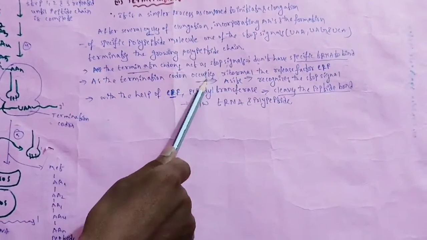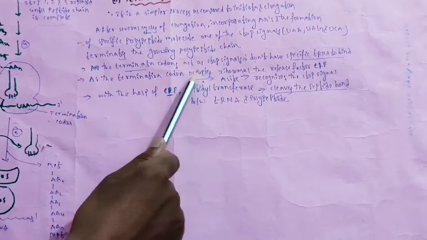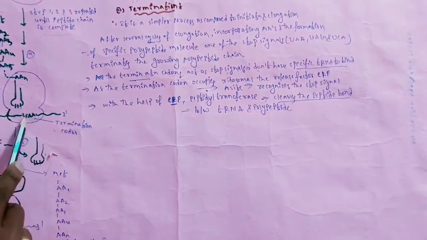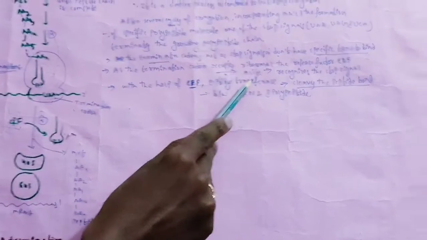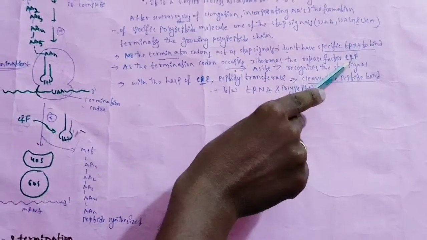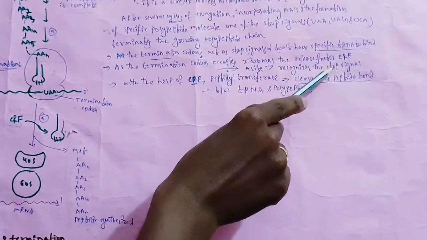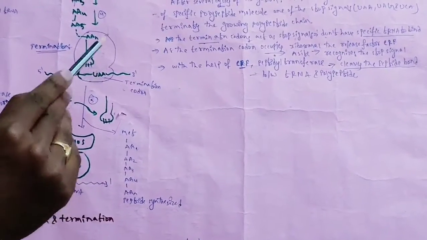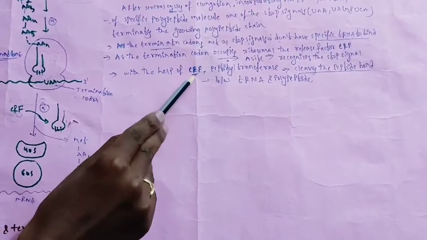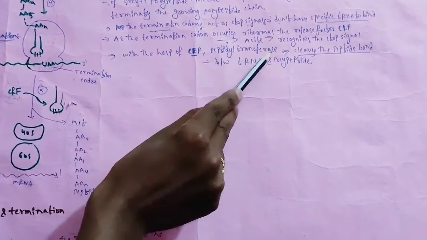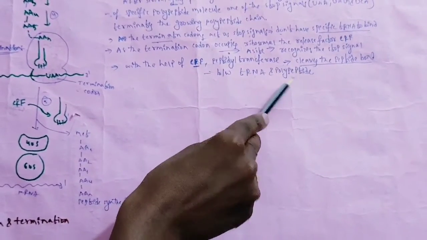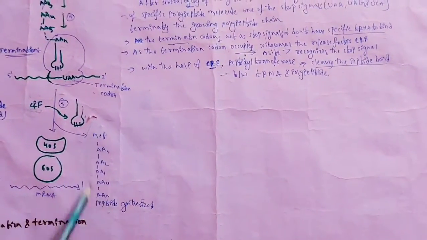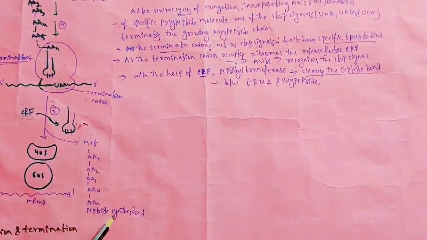As the termination codon occupies the ribosomal A site, the eukaryotic release factor recognizes this stop signal, and with the help of the eukaryotic release factor, the peptide transferase enzyme cleaves the peptide bond between tRNA and polypeptide. Hence the peptide, and then the protein, will be synthesized.